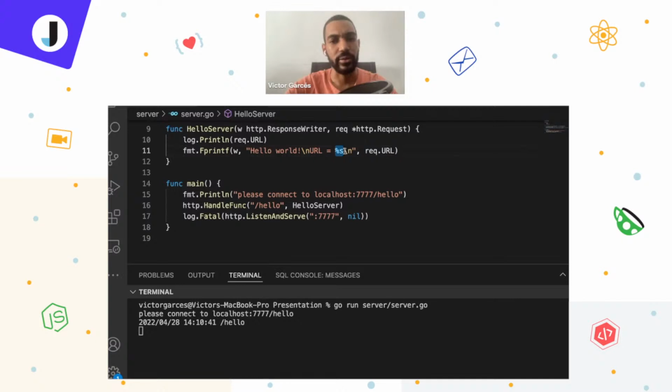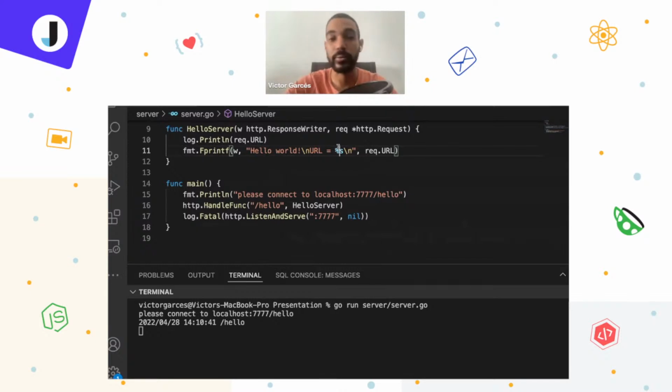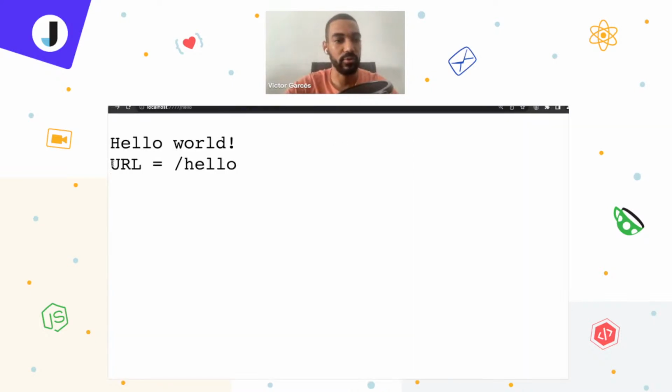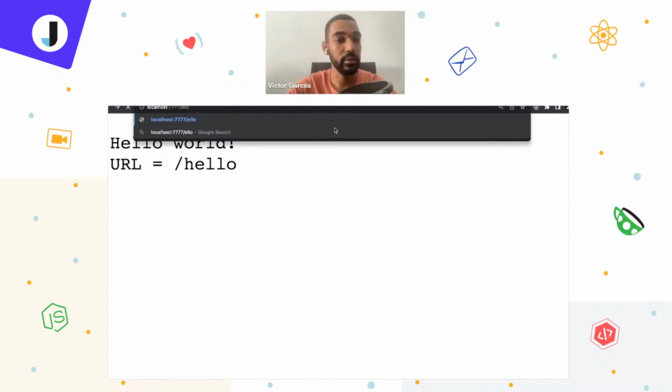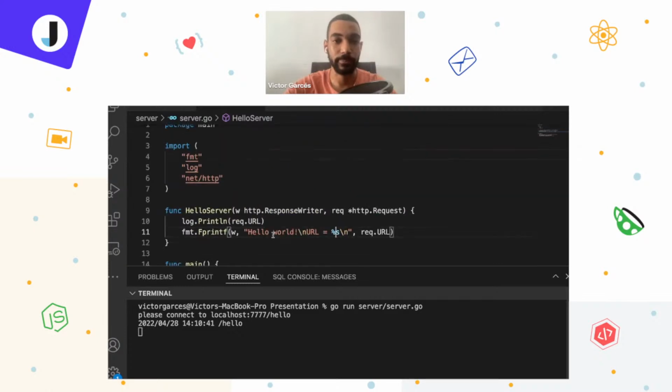In this case, this variable is coming from these parameters. This is just a way the fmt package works, at least with this function, where you can declare many variables and pass as many parameters as you require. So yeah, that's just an observation. That's the reason why we receive URL equals hello path. What happens if you try accessing a different path that we haven't declared, like hello without the H? We say, hey, 404 page not found, because that doesn't exist here.